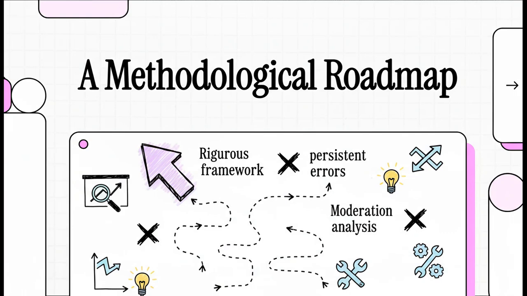Hello and welcome. If you're conducting research in business, management, or related fields, you already know how vital moderation analysis is. Today, we're going to dive deep into a really important paper by Zhu and Xiao that serves as a methodological roadmap. We'll be exploring the common, persistent errors that even the most careful researchers can make, and, more importantly, we'll see how a new, rigorous framework can help all of us improve our work.